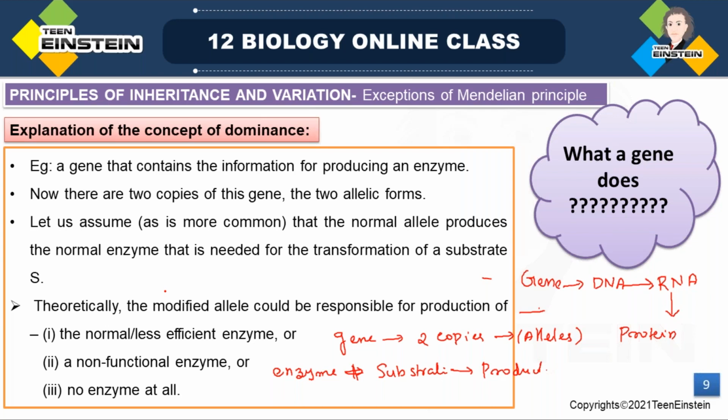So a normal allele will form an enzyme, and this enzyme will react with the substrate and form a normal product. That is the normal or regular process, right?